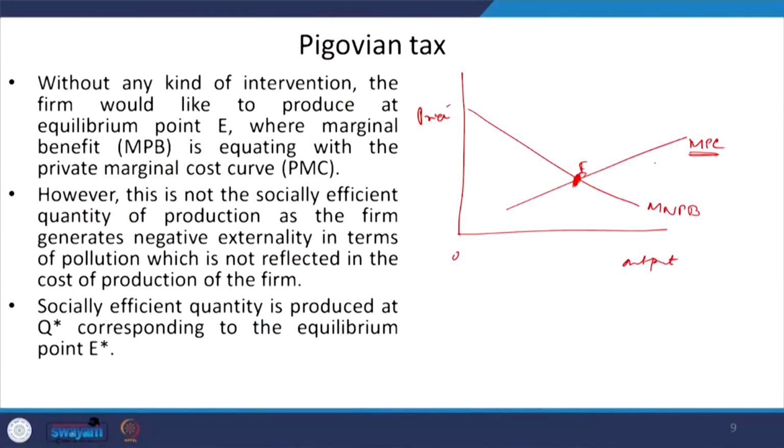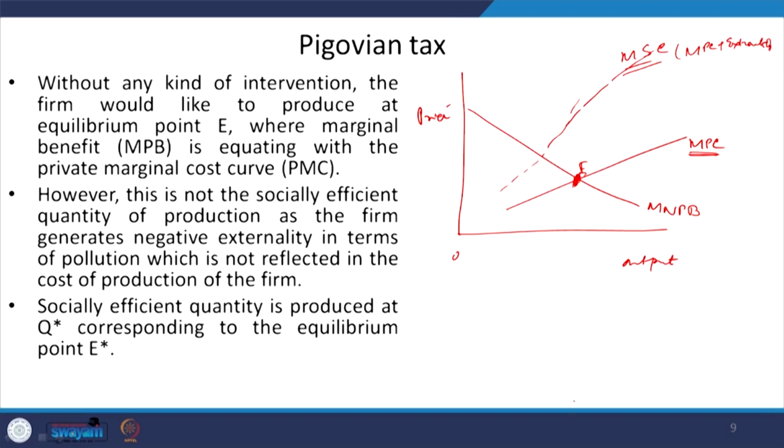So, in order to find the socially efficient quantity, we need to find out the marginal social cost, right. So, what would be the marginal social cost? That would be the marginal private cost plus the externality. Okay. So, let us say we have taken into account this externality and this is the marginal social cost. What is marginal social cost? This is the marginal private cost plus externality.